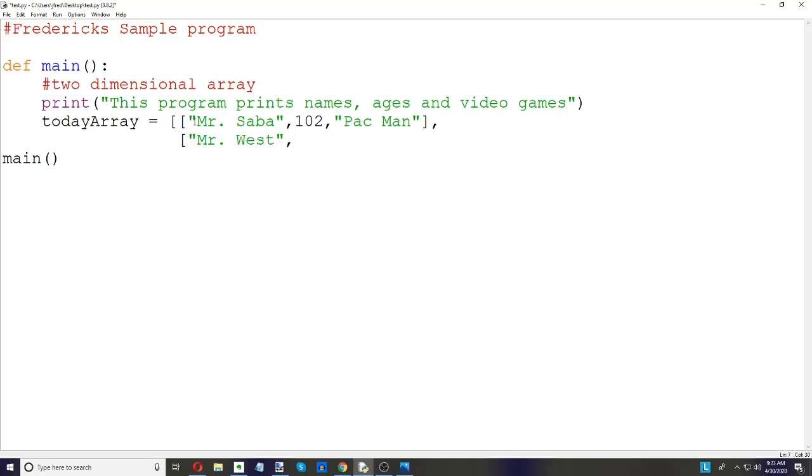Okay, let's have Mr. West. I don't know how old Mr. West is. We'll say he's 35. That's a guess. And maybe he plays Minecraft. And he plays Fortnite. And he plays Candy Crush. That's a game, right? I don't play a lot of video games, so at least I haven't for many, many years. So notice he has 3 games, but Mr. Saba only has 1. And that's all right. It's not a problem here.